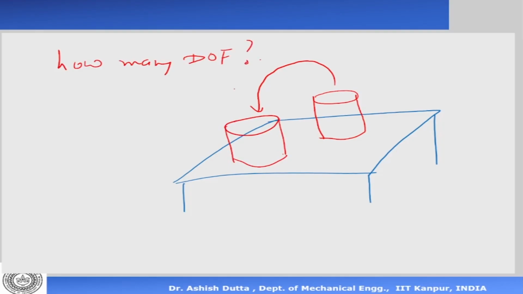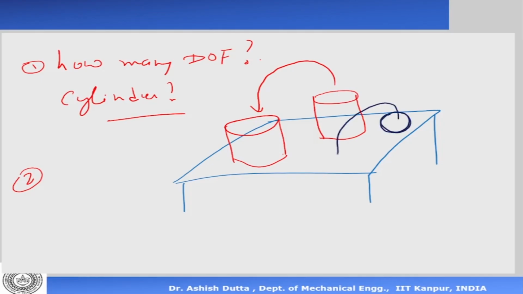A cylindrical object, so this is a cylinder, like a water bottle. So how many degrees of freedom are required now? Now suppose I give you another question. So this is question 1, this is question 2. Suppose I have a ball. I want to pick up the ball and keep it here now. For a ball, how many degrees of freedom? How do you answer that?